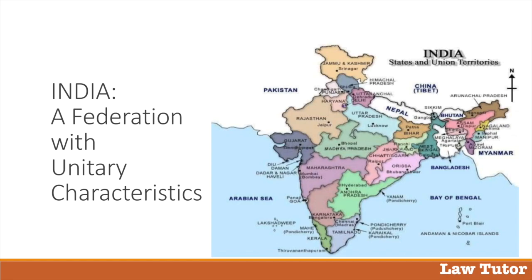There are many more examples to show that India is a quasi-federal structure of government. Some laws which are made by the state require President's assent. States are financially dependent on the centre since they have much lesser sources of income. And sometimes the Union government makes laws on subjects which belong to the state list. It is because of all these factors that we can conclude that India is a federation of states with unitary characteristics.